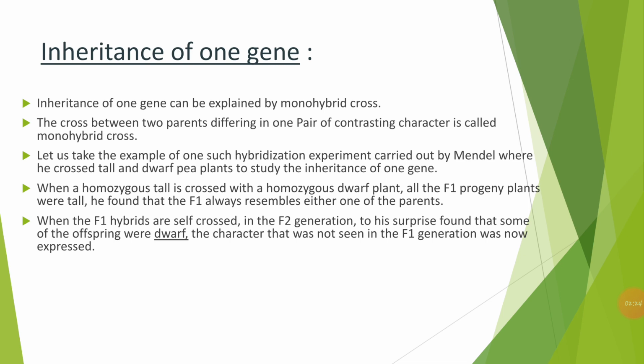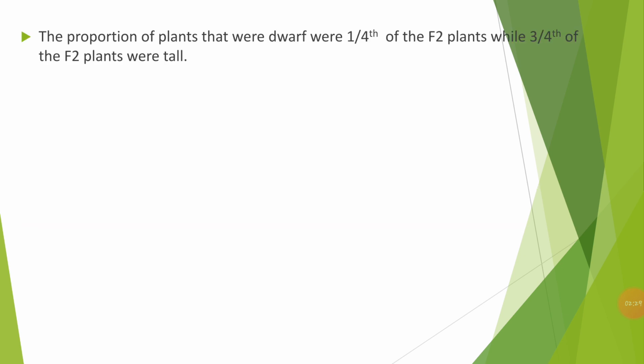Some plants were tall and some were dwarf. The proportion of dwarf plants was 1/4, that is 25%, and 3/4, that is 75% of the F2 plants, were tall.